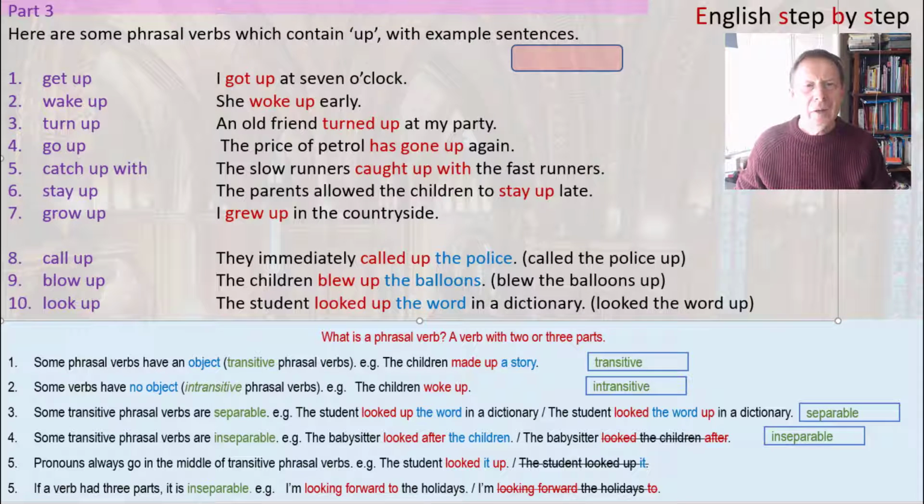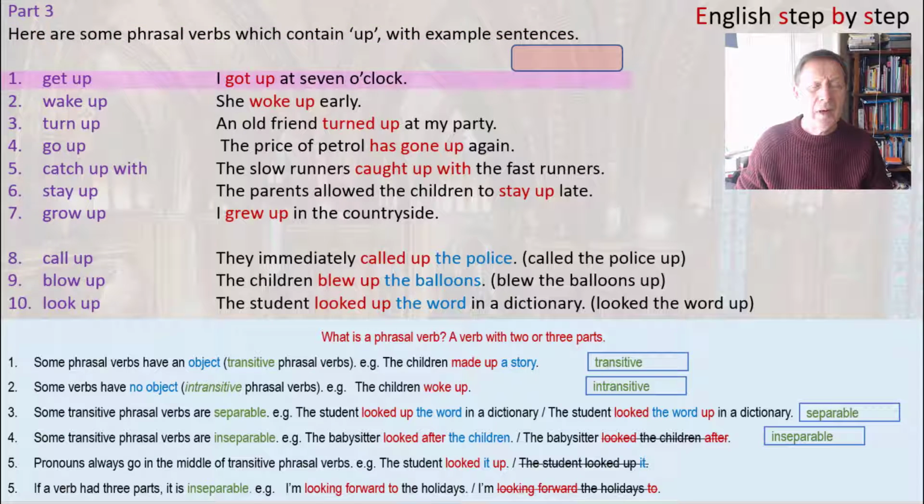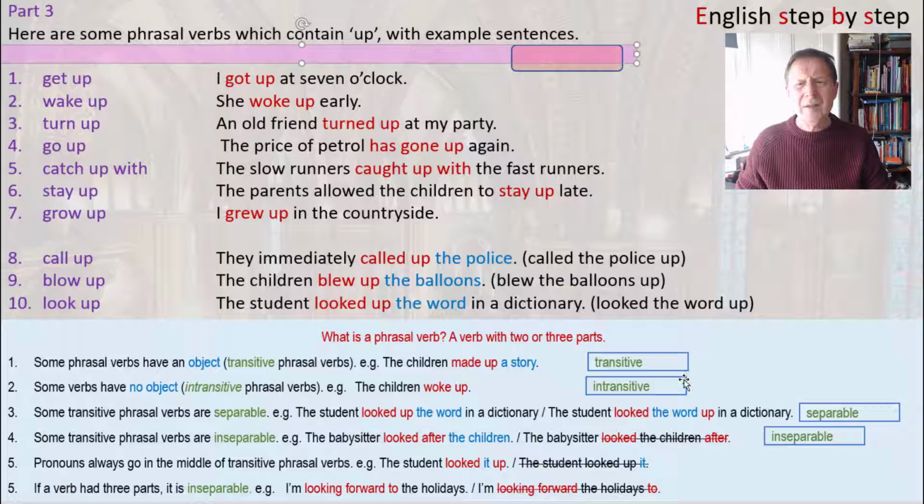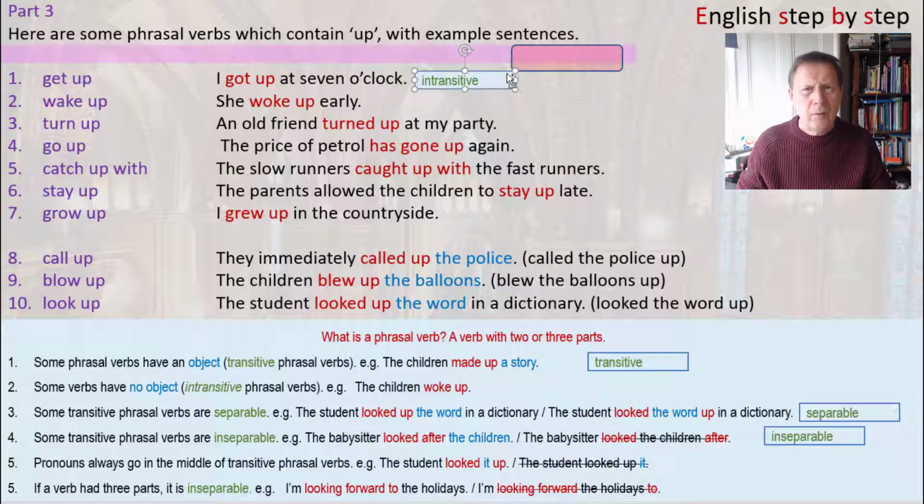Let's look again at our examples of phrasal verbs with up, starting with the first one, get up. Now we can see there is no object. I got up at 7 o'clock. So this is an example of an intransitive phrasal verb. I got up at 7 o'clock. And the next one is the same. There is no object. She woke up early. And turned up is the same. An old friend turned up at my party.